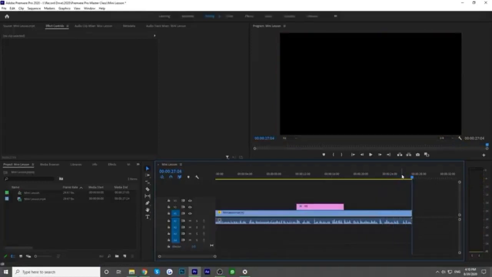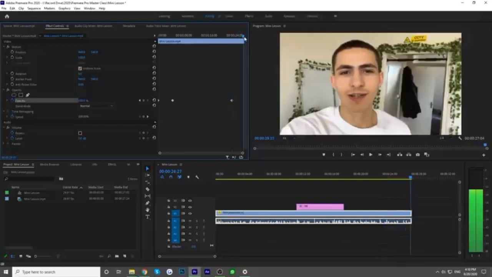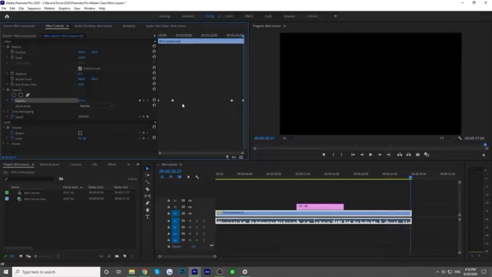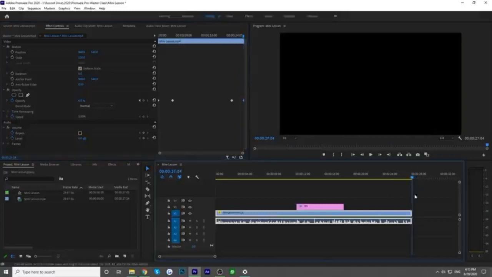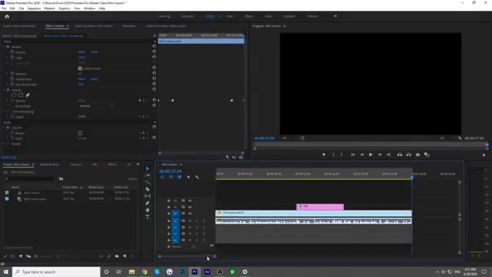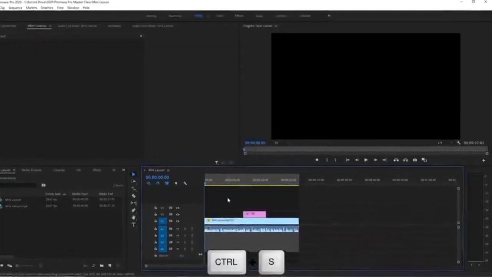And just like that, guys, we can now come over here and go ahead and tap a keyframe again, and then come to the very end and go ahead and turn it to 0, which means that it will fade out now at the end. And then we can simply go ahead and press O, which adds an out point. Go ahead and come to the start. Press Control S, save what we've done.